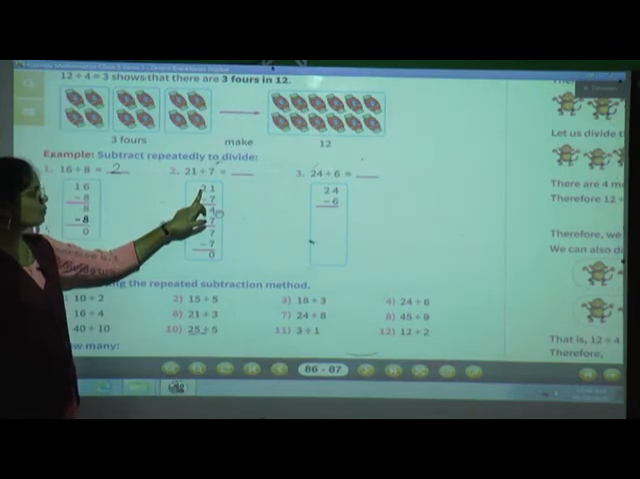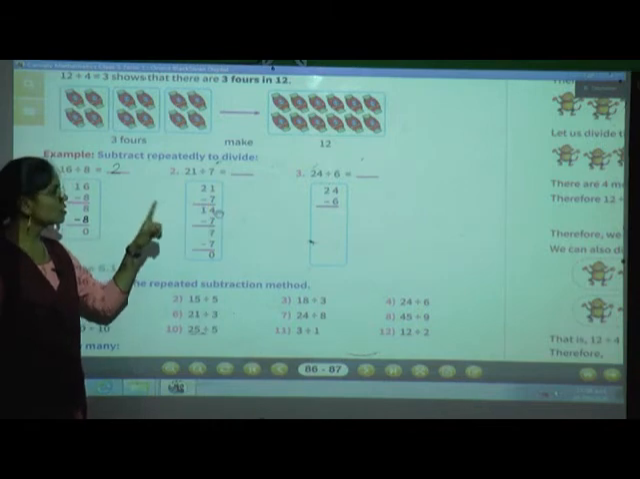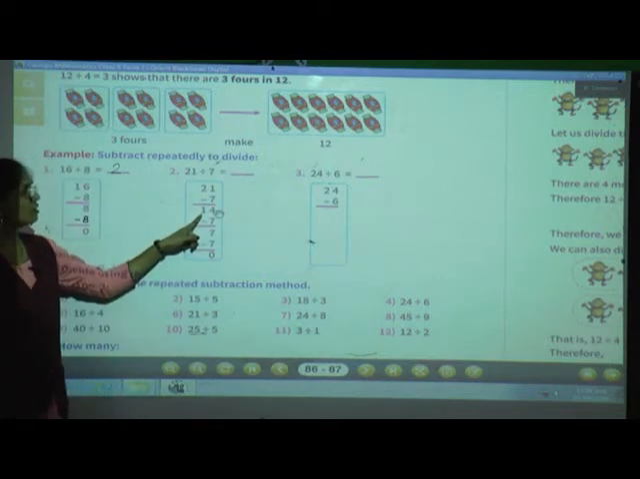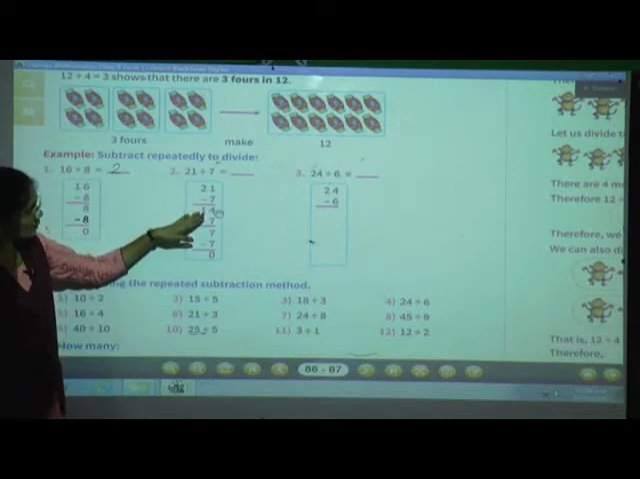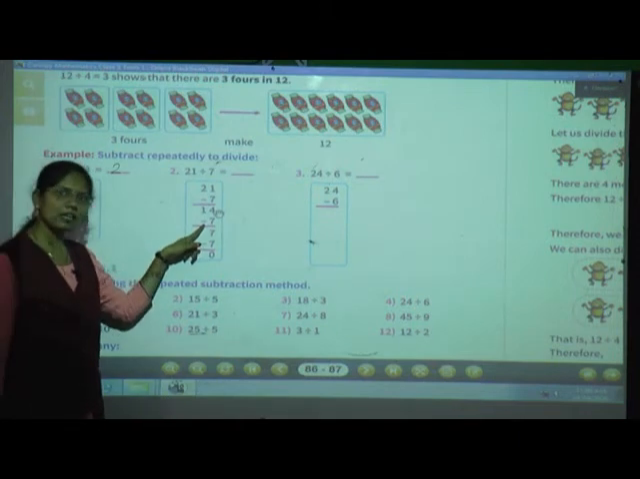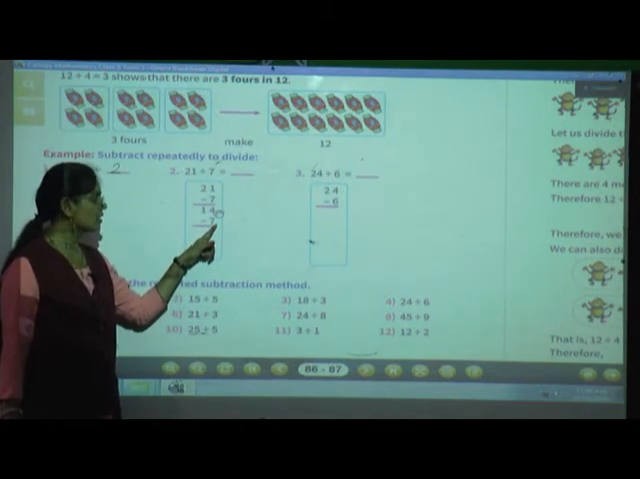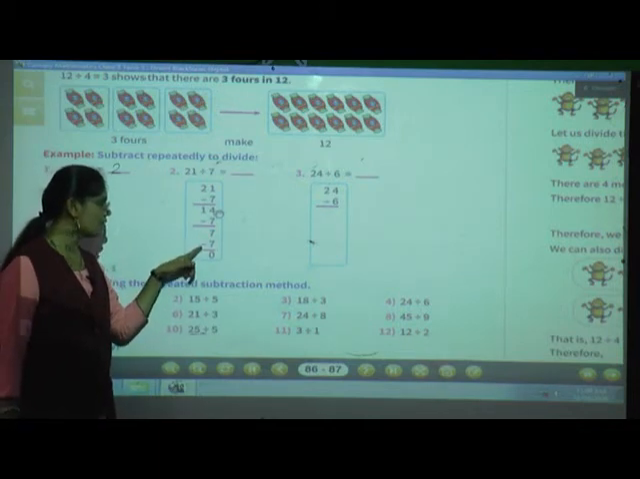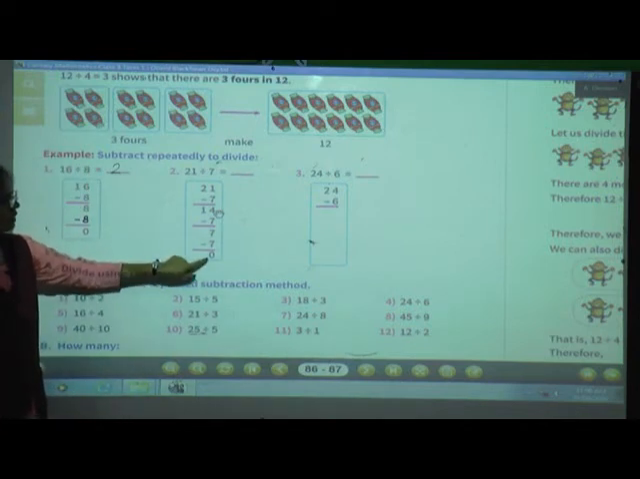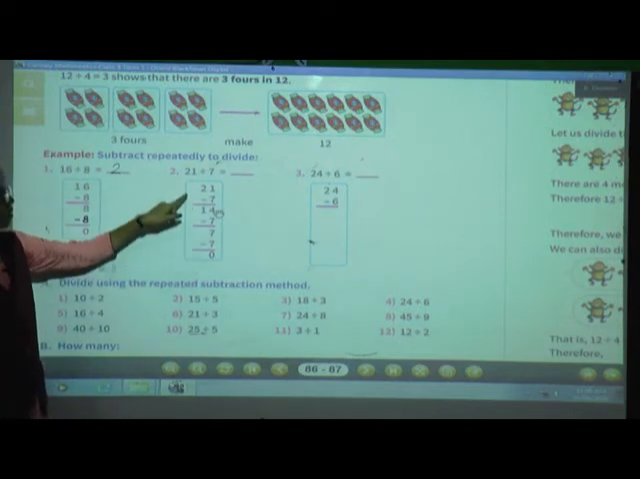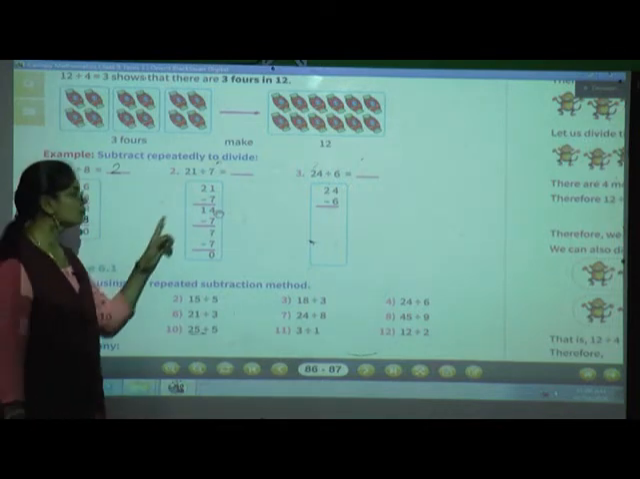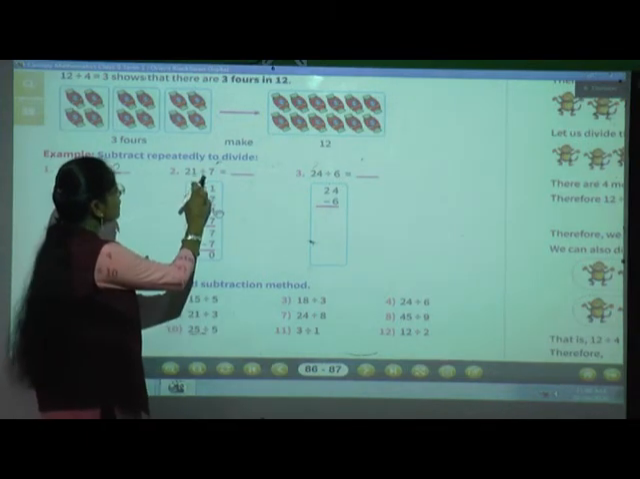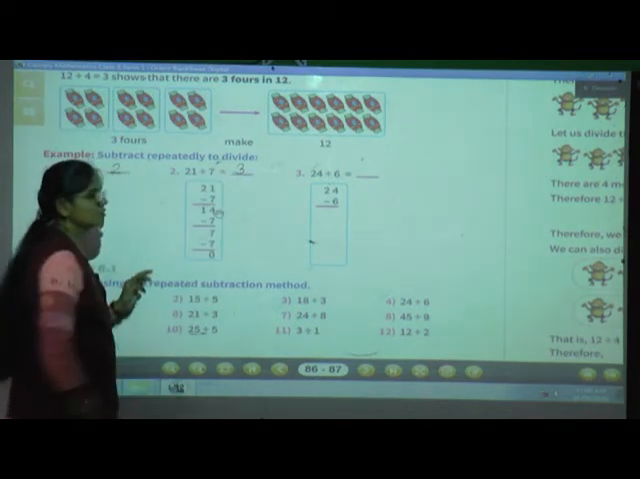Now what will we do? From 21 we will subtract 7. So do the subtraction. 21 minus 7 is equal to 14. Again from 14, we will subtract 7. So 14 minus 7, 7 are remaining. Okay, again from that 7, we will subtract 7, and we get the answer 0. Okay, now count how many times we have done the subtraction. 1, 2, 3. 3 times we have done the subtraction. So 21 divided by 7 is equal to 3.